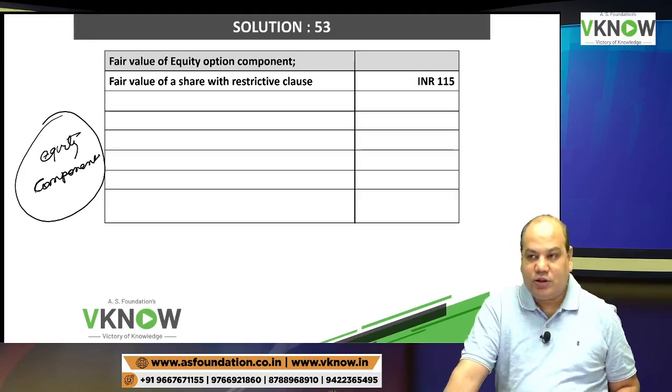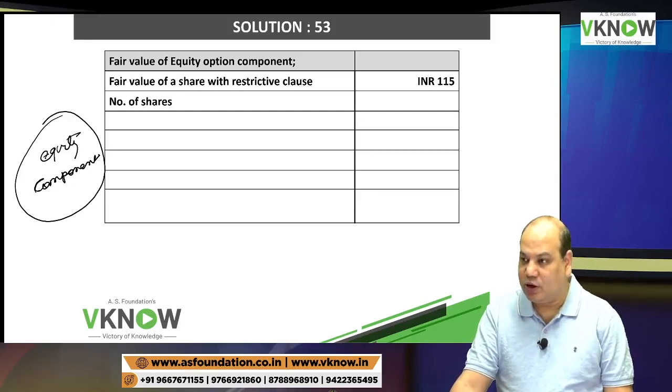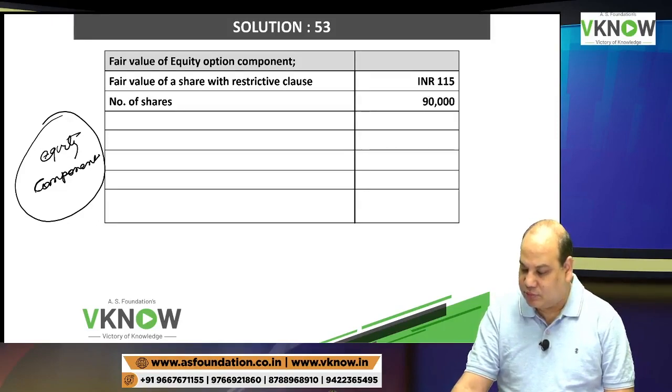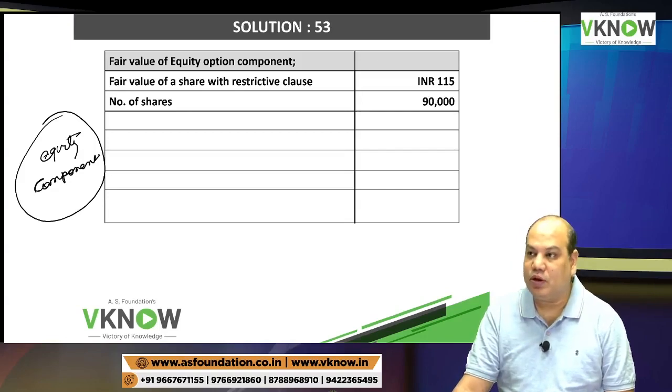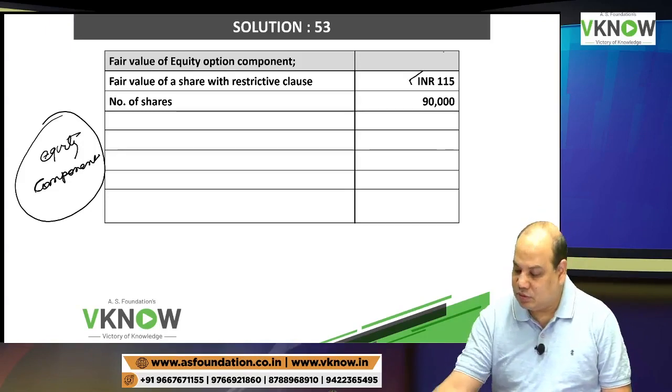In different answers, different formats are being used. Here they have said fair value of equity option component, fair value of share with restrictive clause 115.